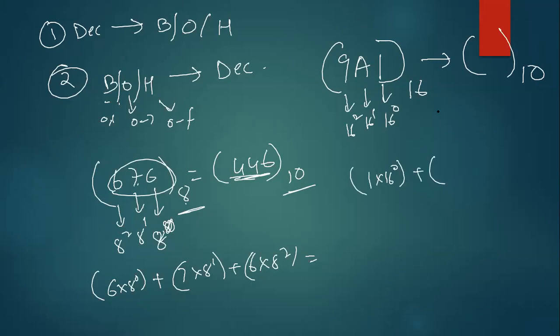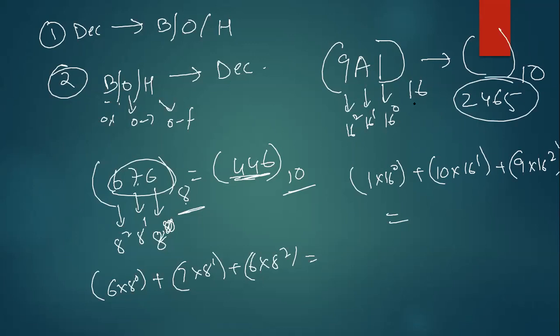In general, after 9 you will get A. So 10. 10 into 16 to the power of 1 plus 9 into 16 to the power of 2. 16 to the power of 1 means 16 only. 1 into 1, 1, plus 10 into 16, 160, plus 9 into 16 square, which is 2465. That means this number in hexadecimal is equal to this number in decimal.